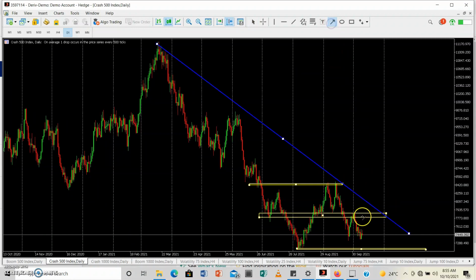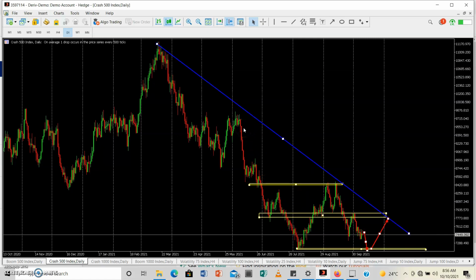So my best bet would be we're going to continue with this sell and maybe retest this support zone before shooting back up, maybe target this zone, right? So this was quite easy to look at, because we've been looking at Crash 500 for the past 4 weeks, and there's a clear picture of what's happening.